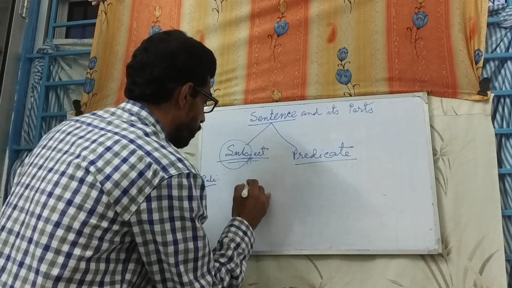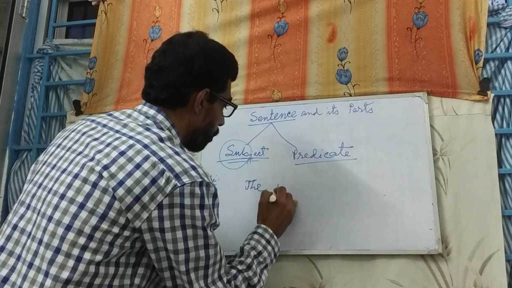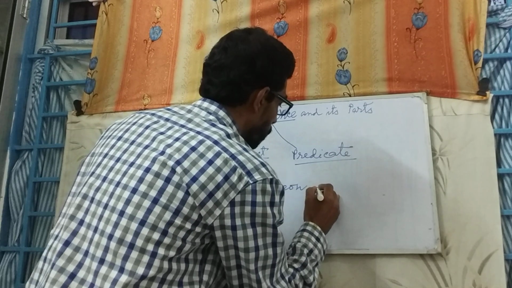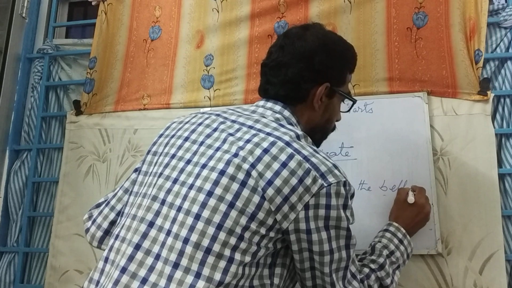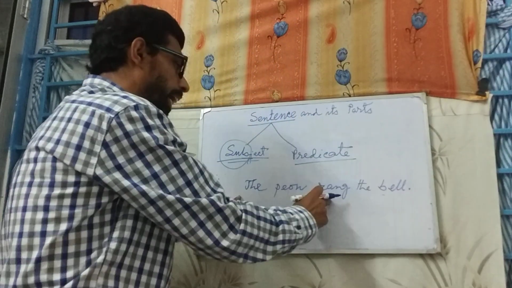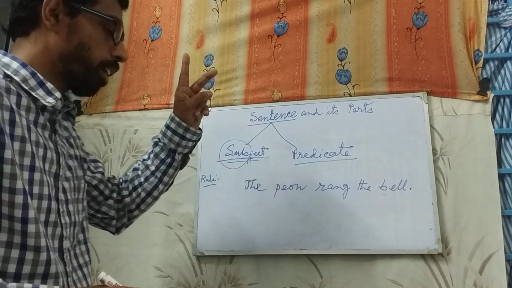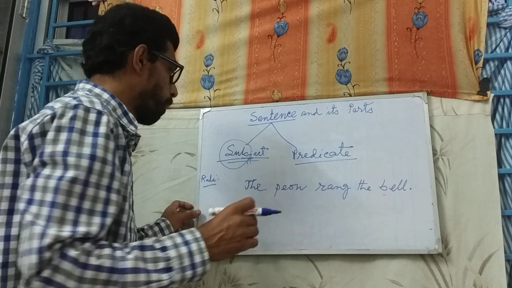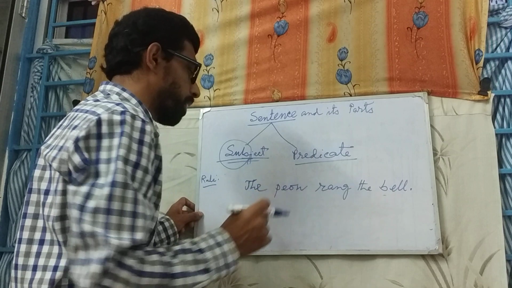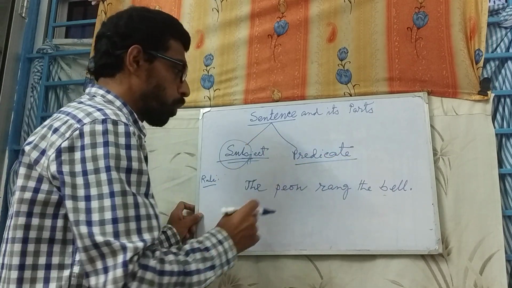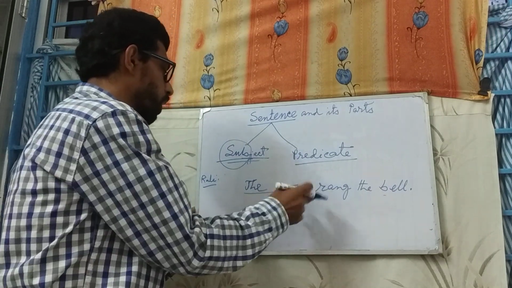Again any sentence. The peon rang the bell. This is the sentence. The peon rang the bell. So who is the subject here? I have said two rules. The person about whom something is said, about peon something is said in this sentence. Who rang the bell? Peon. The peon rang the bell. So in this way it is the subject.